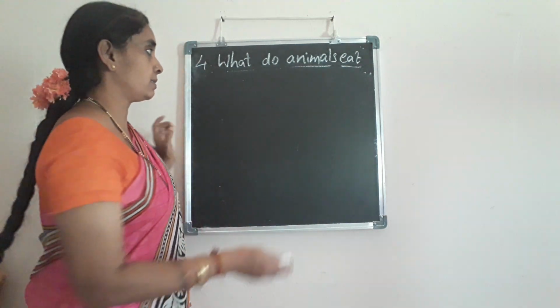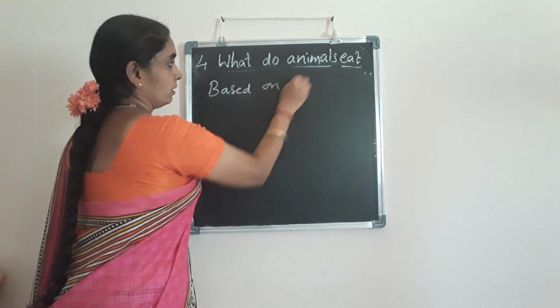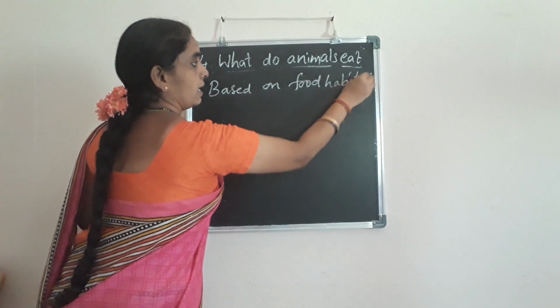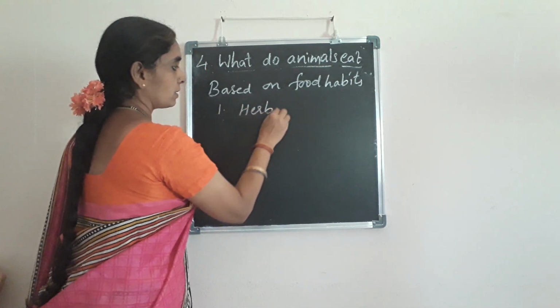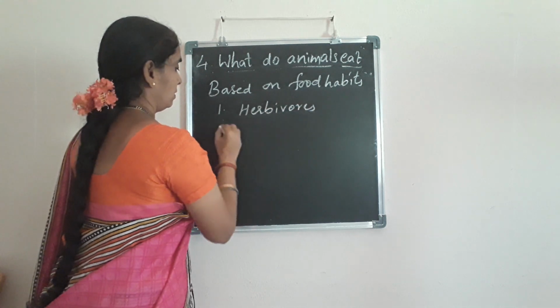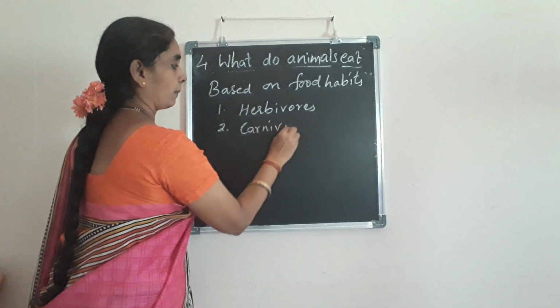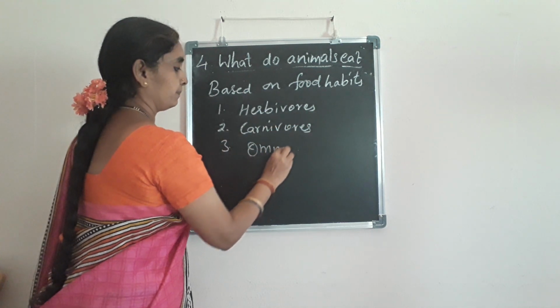Okay children? See here. Based on food habits, write down: animals are classified into herbivores, carnivores, and the third one is omnivores.